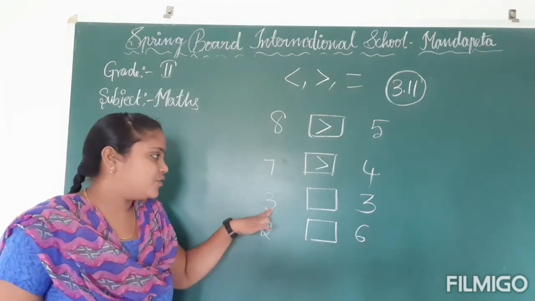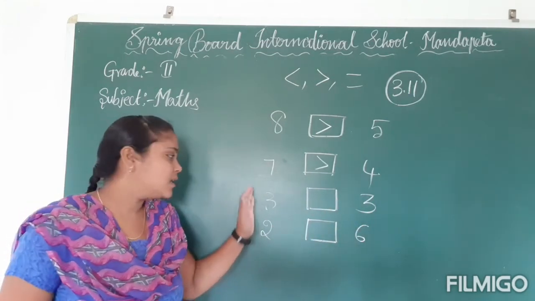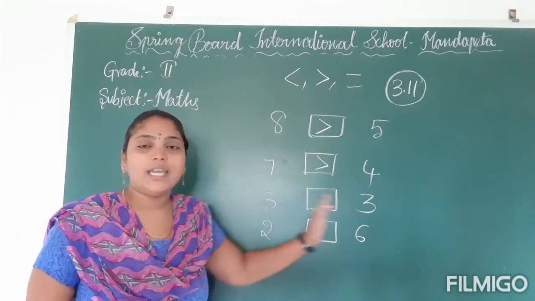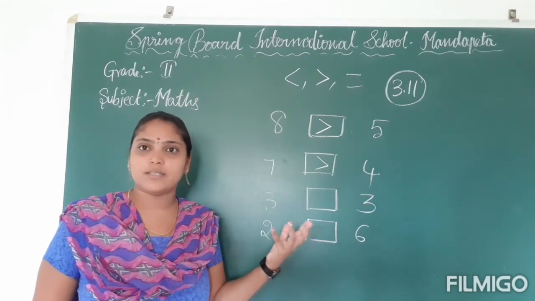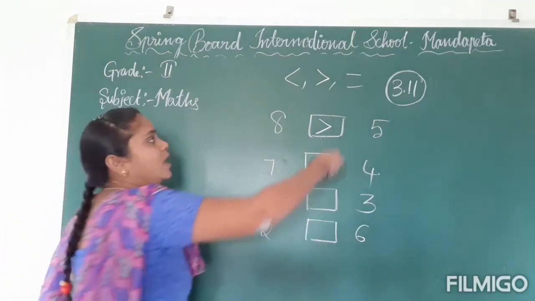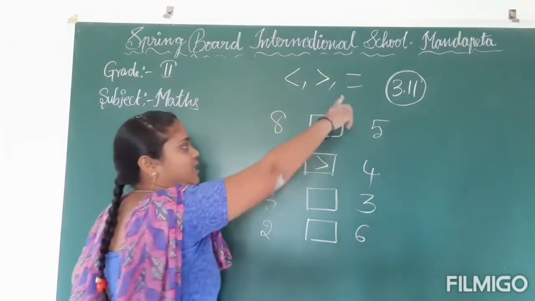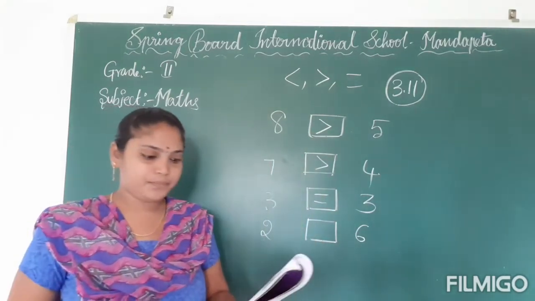Okay, next 3 and 3. Here 3 is given and here also 3 is given. So these are the same numbers. If the two numbers are equal, you have to use the equal to symbol. Here you have to place the equal to symbol.